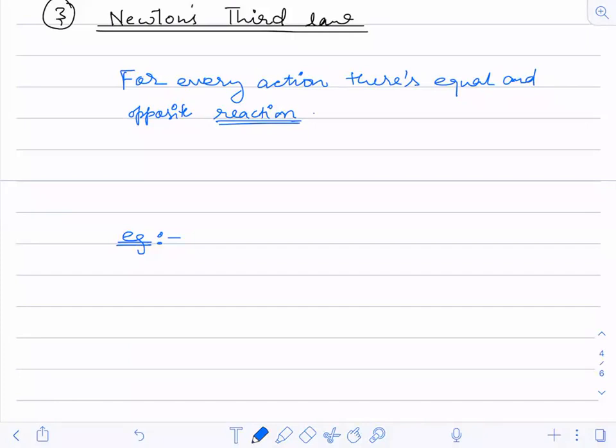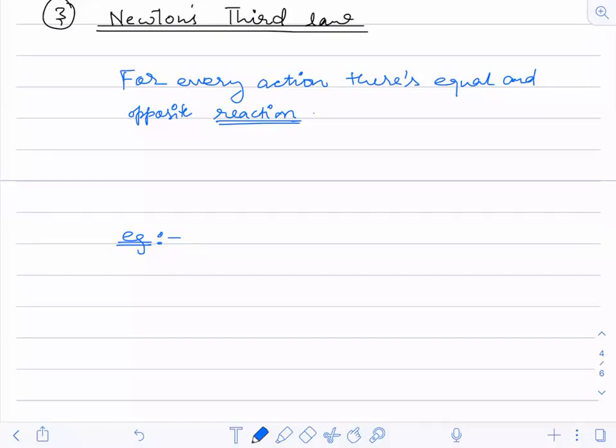Next, a hammer pushes a nail. So what happens here? Let's suppose you are applying force on the nail. That is the action. Now what is the reaction due to that? The hammer comes back in the opposite direction. So that's the reaction force. You can have so many examples over here.